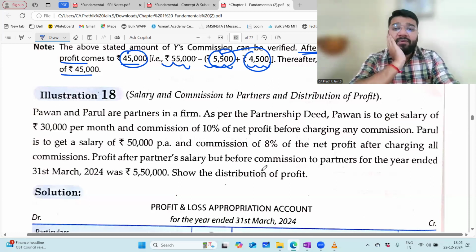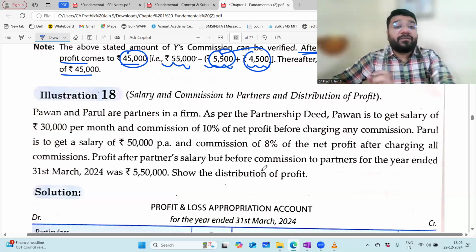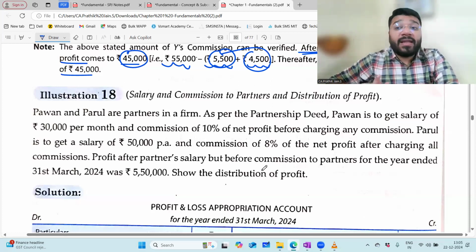Pawan and Parul are partners in a firm. As per the partnership deed, Pawan is to get a salary of 30,000 per month. Pawan will get a salary of 30,000 per month. In a year, how many months? 12 months. Multiply by 12, how much? 360.